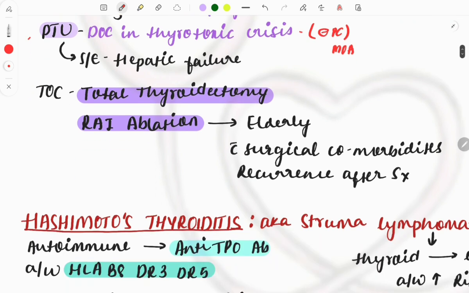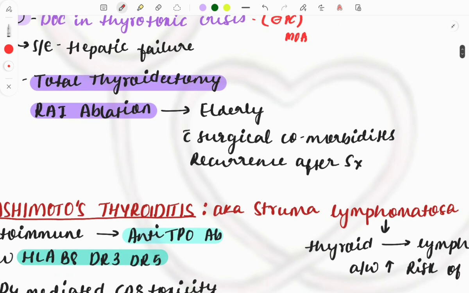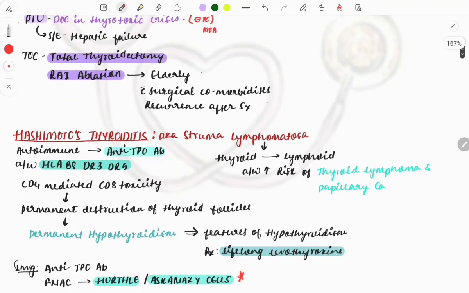Then treatment of choice will be the total thyroidectomy, which is the best option, and then radioactive iodine ablation can also be done, and these are the indications for this RAI ablation. Okay,